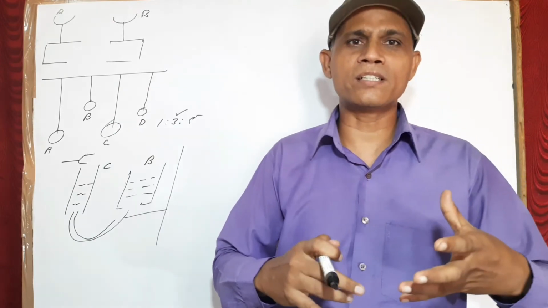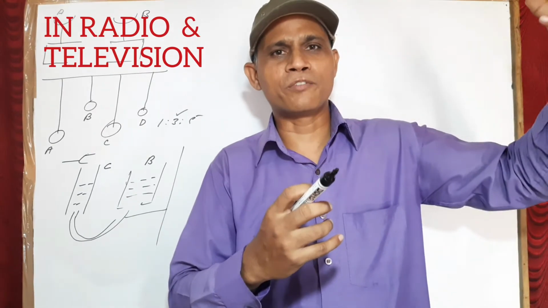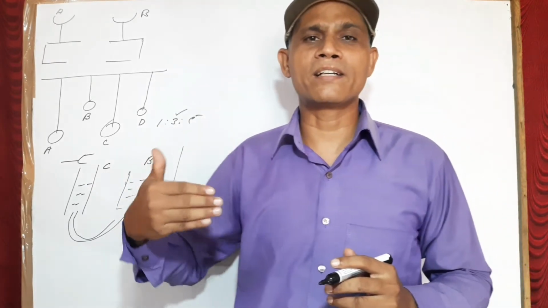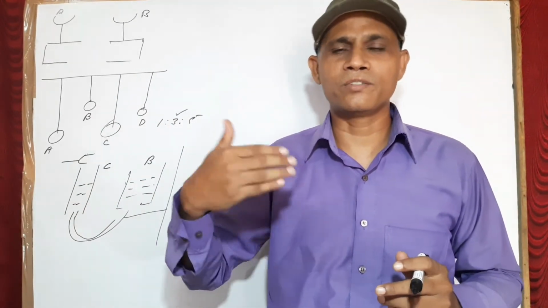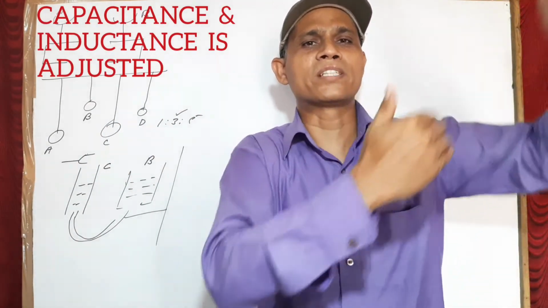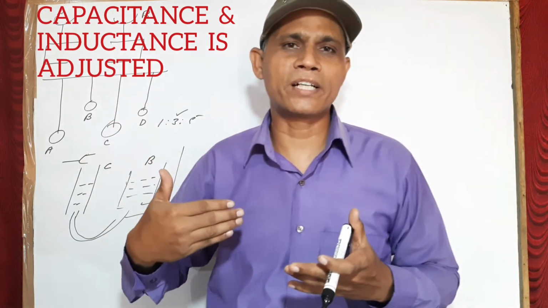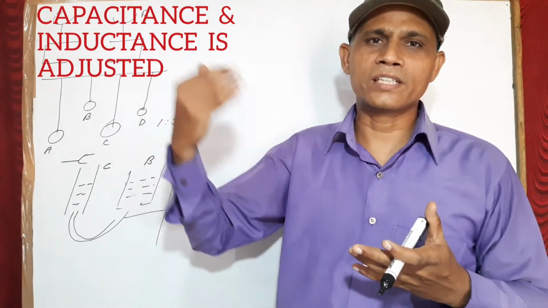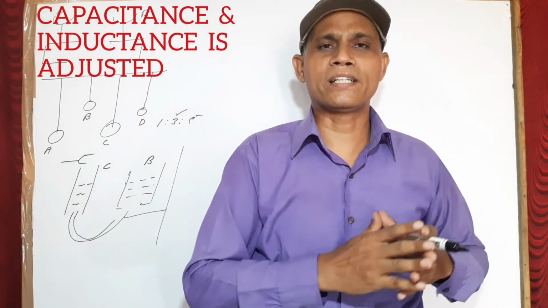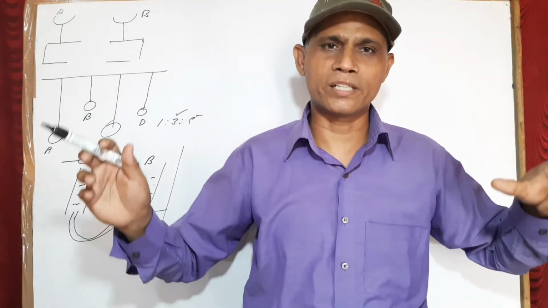Similarly, there is resonance in your TV and radio system also, to match the frequency of the signal which is coming. This is done with the help of certain components like a condenser and an inductor, which you will understand in higher classes. They are so adjusted that they match the particular frequency of the TV or radio channel you want to receive. The receiver matches the frequency with the help of the capacitor and the inductor. So these are a few examples.